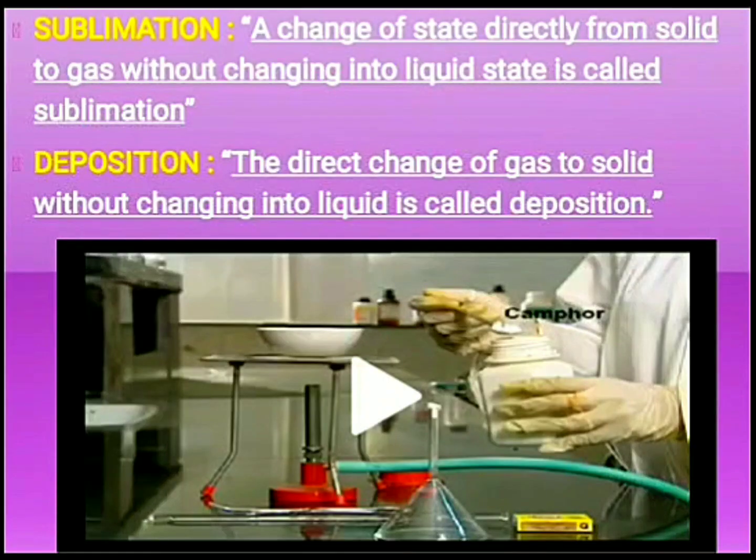So, this process is known as deposition. Hence, we can say a change of state directly from solid to gas without changing into liquid state is called sublimation, whereas the direct change of gas to solid without changing into liquid is called deposition.